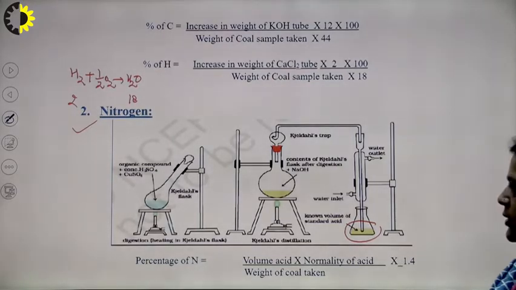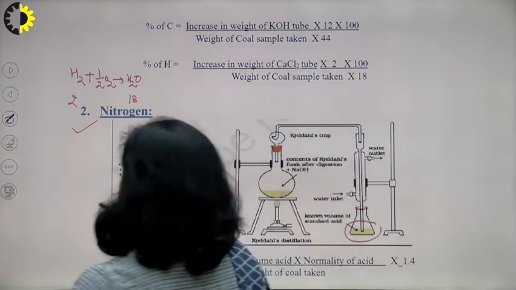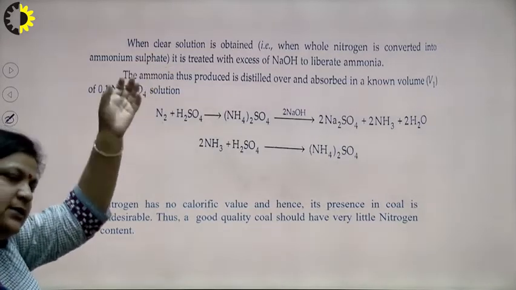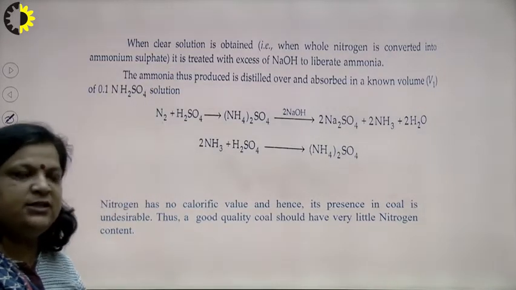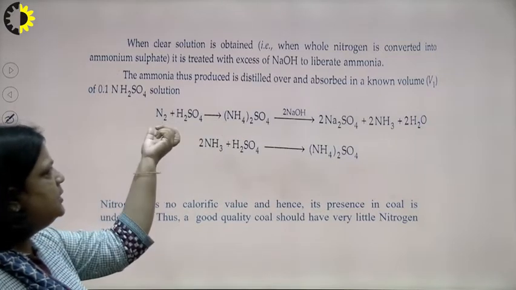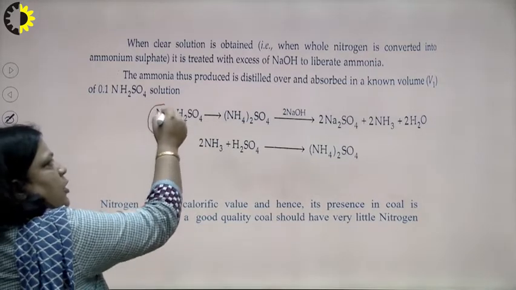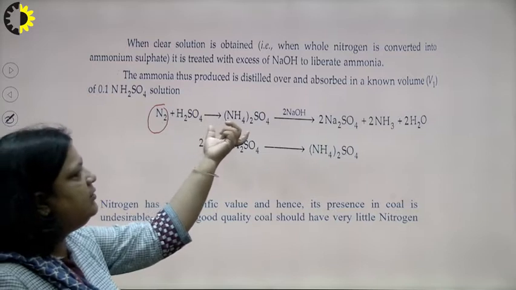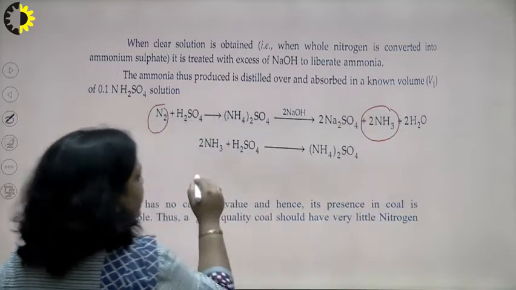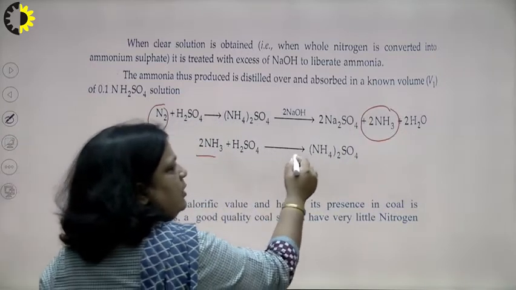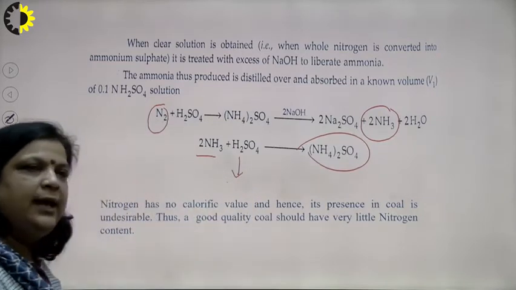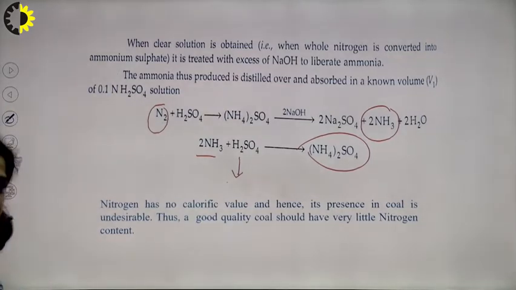generally we prefer the same normality of NaOH. So, when a clear solution is obtained in a long neck jar which is called the Kjeldahl flask, it is then treated with NaOH. If nitrogen is present in coal, definitely N plus H2SO4 will give ammonium sulphate, and then it is heated with NaOH. So, NH3 gets liberated, and then this NH3 is trapped in H2SO4, and the extra H2SO4 is calculated by neutralizing with NaOH. So, what will be the percentage of nitrogen?